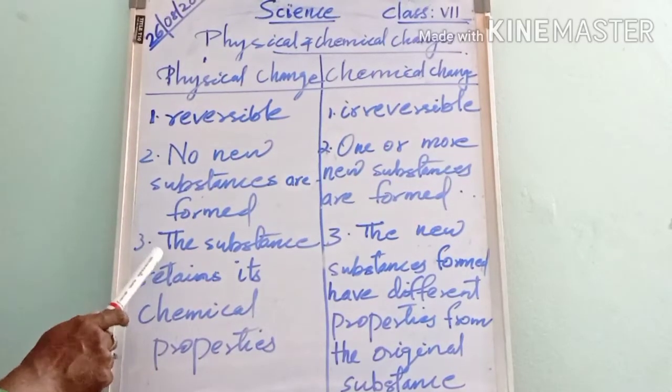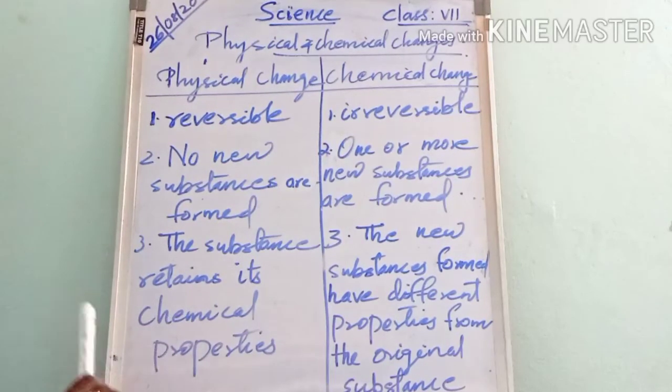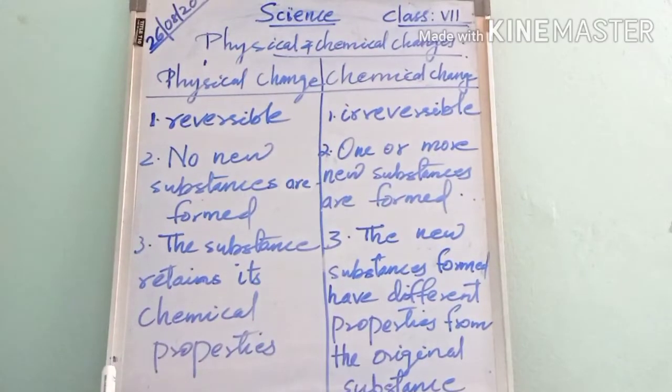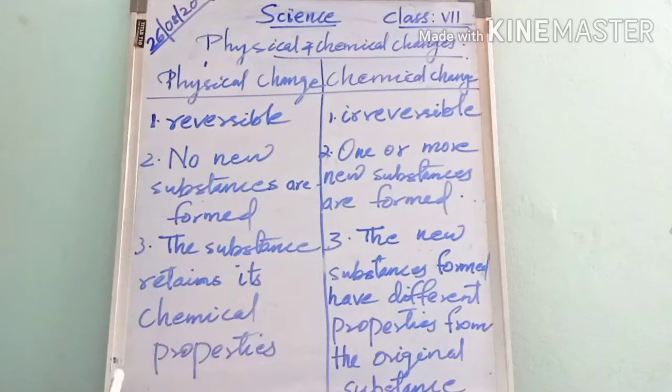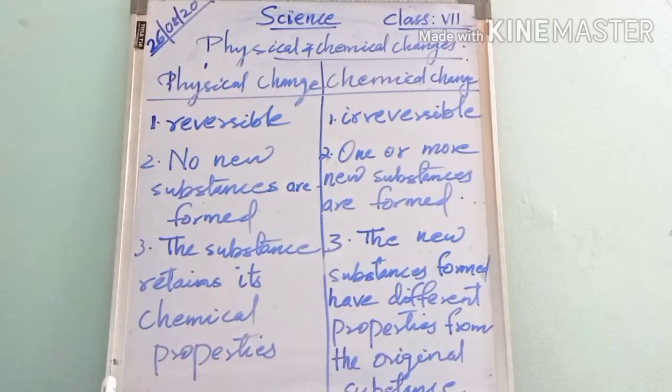In the case of physical change, the substance retains its chemical properties; that means the chemical properties do not change. But in the case of chemical change, the new substance formed has different properties from the original substance.